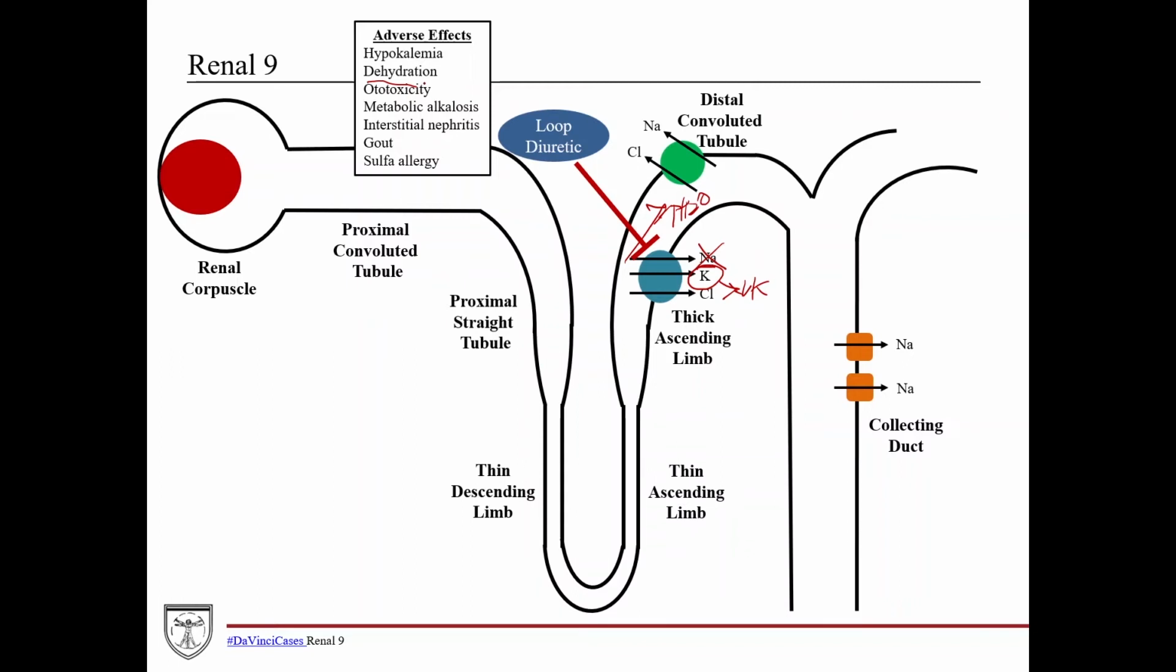So they affect the ears as well. So you have ototoxicity. The boards actually really likes to ask about this, so keep this in mind. Metabolic alkalosis, interstitial nephritis, so it can affect the kidney tissue itself. It can also lead to gout. Also, patients with sulfa allergy can be allergic to loop diuretics.